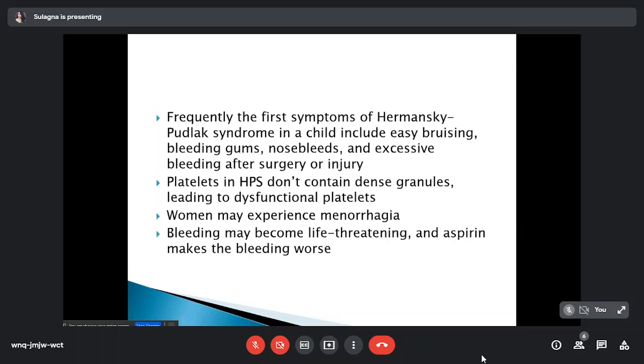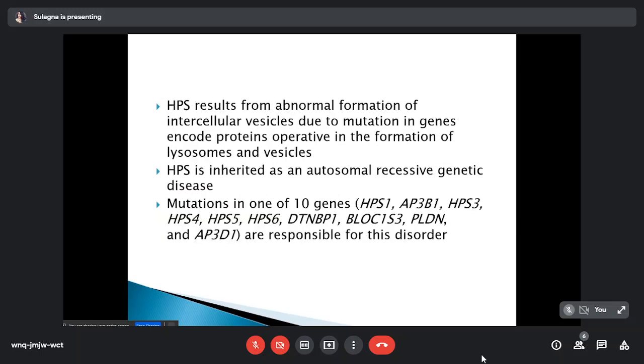Frequently, the first symptoms of Hermansky-Pudlak syndrome in a child include easy bruising, bleeding gums, nosebleed, and excessive bleeding after injury or surgery. Platelets in HPS don't contain dense granules, leading to dysfunctional platelets. Women may experience menorrhagia, bleeding may become life-threatening, and aspirin makes the bleeding worse. So, with this, I finish all the inherited platelet function disorders.